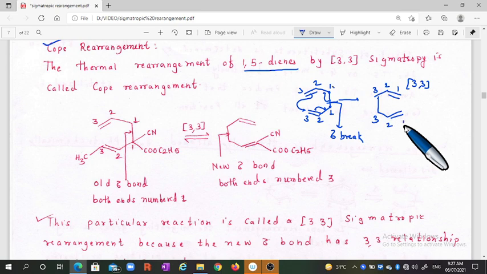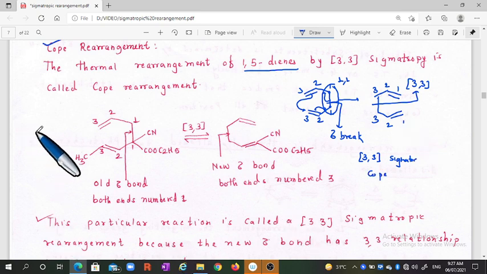Actually the sigma bond is broken at the 1,1 position and the new bond is formed at the 3,3 position. That's why we call this rearrangement a 3,3 sigmatropic rearrangement, and its name is the Cope rearrangement.